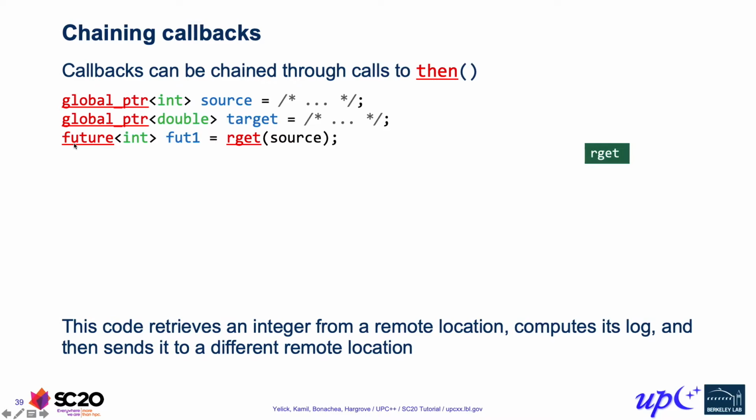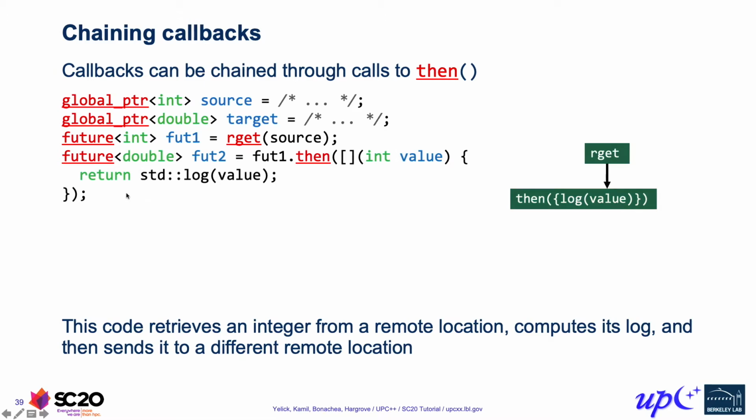So we get back a future int because this is a scalar arget. And then we can attach a callback to that. In this case over here, we're taking the int value as an argument, and then we're computing the log of it, which gives back a double value, so we get back a future of double.